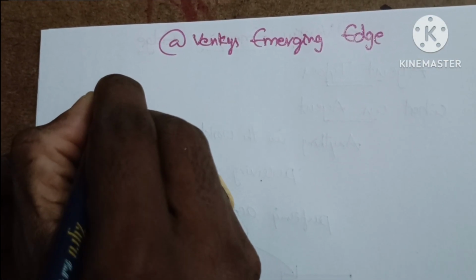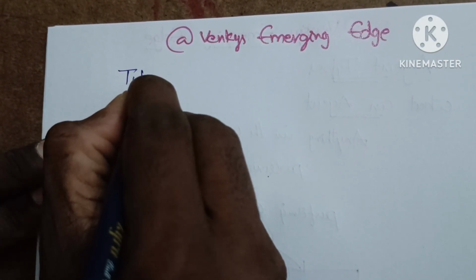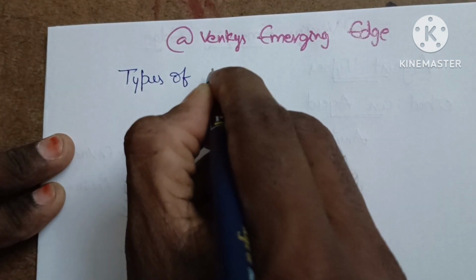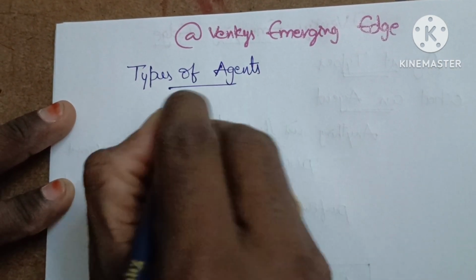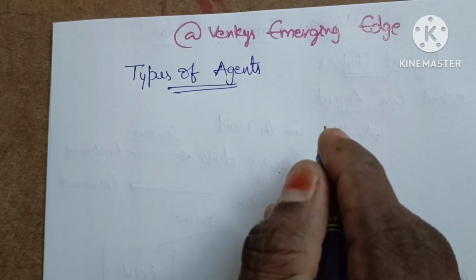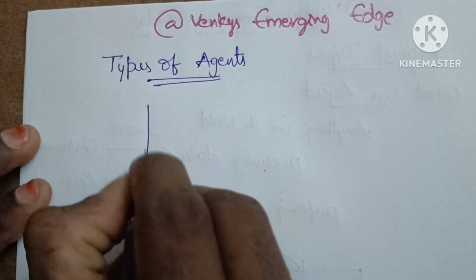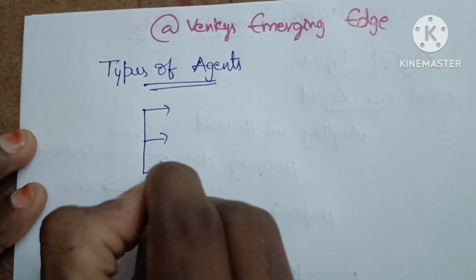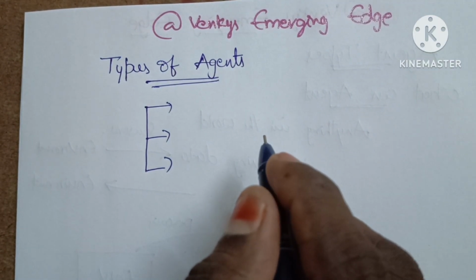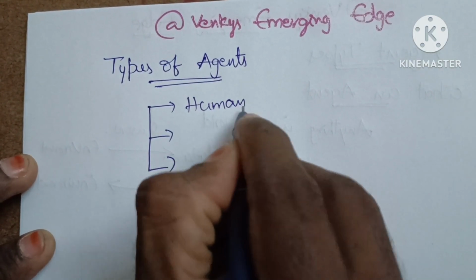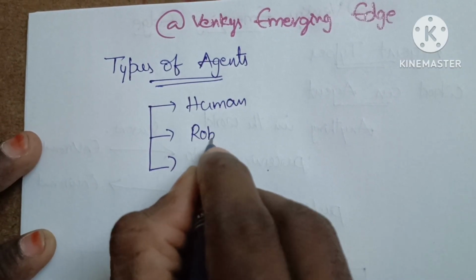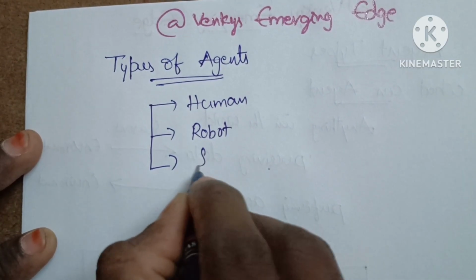Okay. Now we will discuss the types of agents. Generally, agents are mainly of three different types. One is human, next one is robot, next one is software.